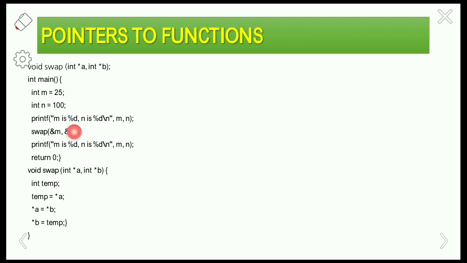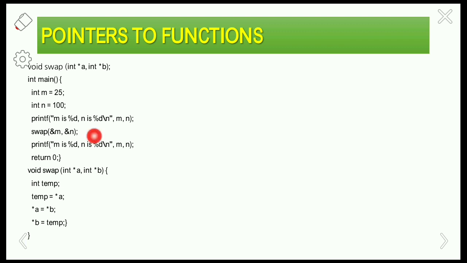In the main function I am taking two variables, m equals 25 and n equals 100, of int type. Then the printf statement prints m and n, and swap of address of m, comma, address of n. This is the function call.